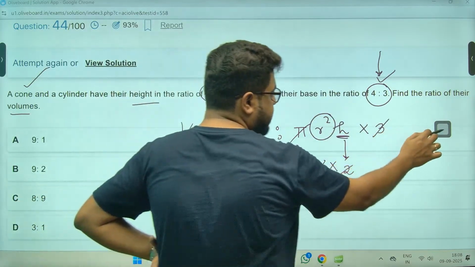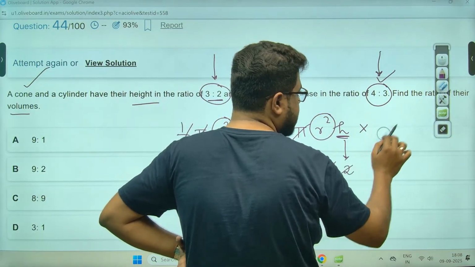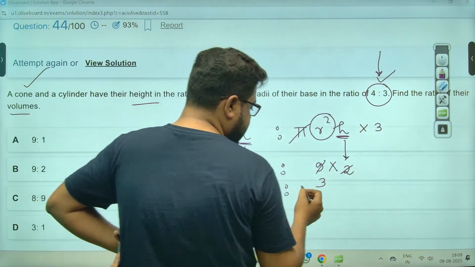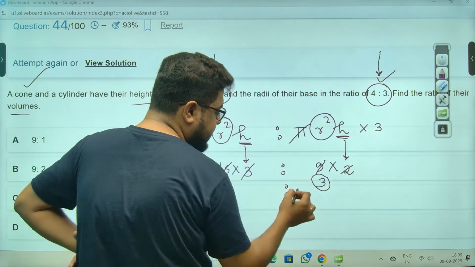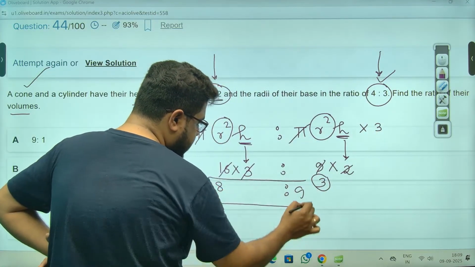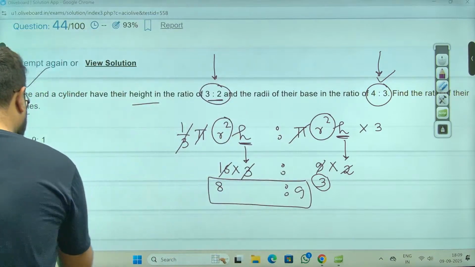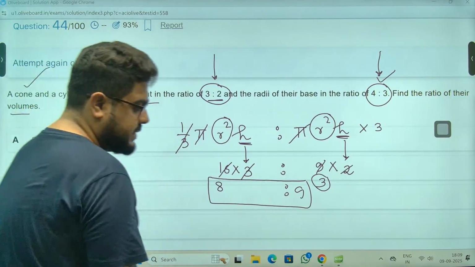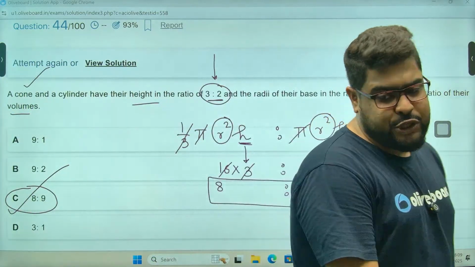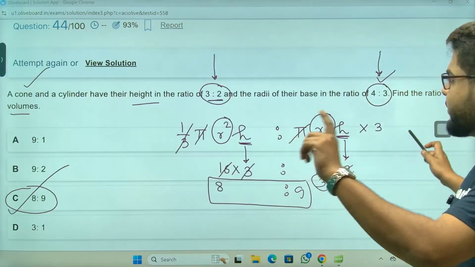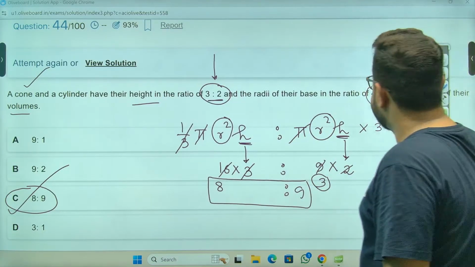Acha, one second, I should not do this. So this will be 8, and 3 into 3 is 9. So the answer to your question should be 8 ratio 9, which is option number C. Option number C, sir. Very, very, very simple.